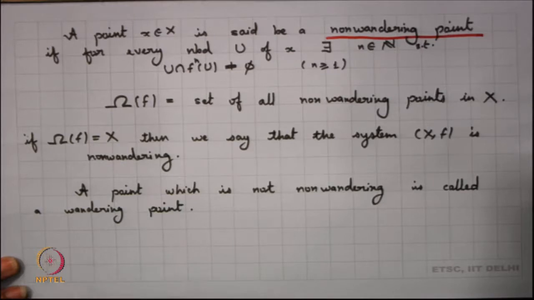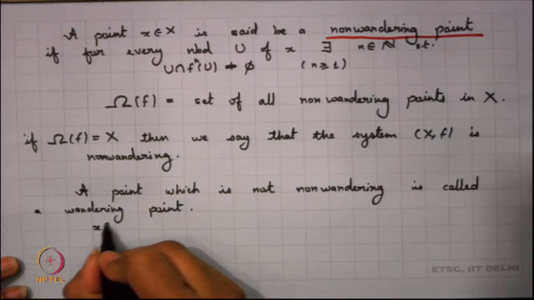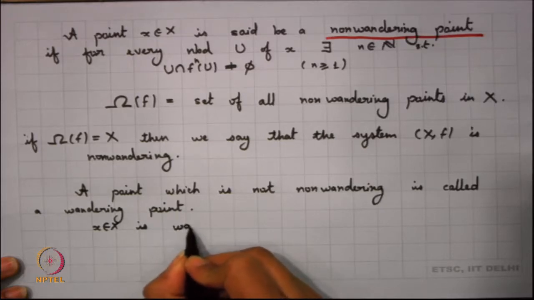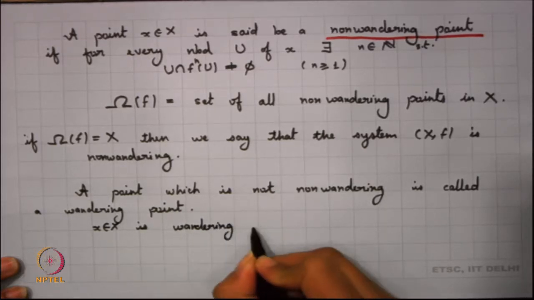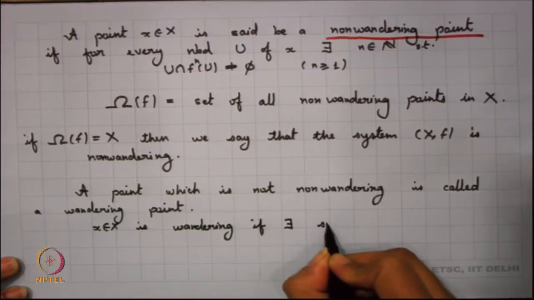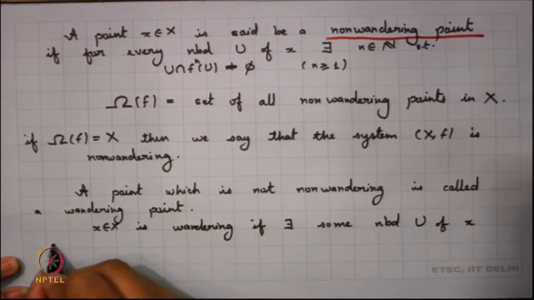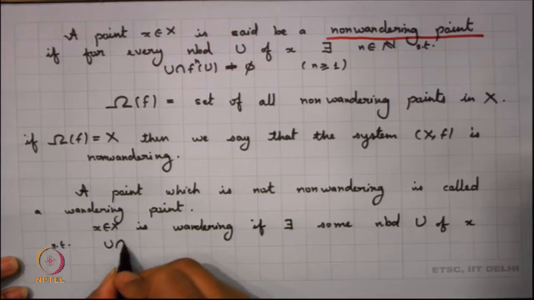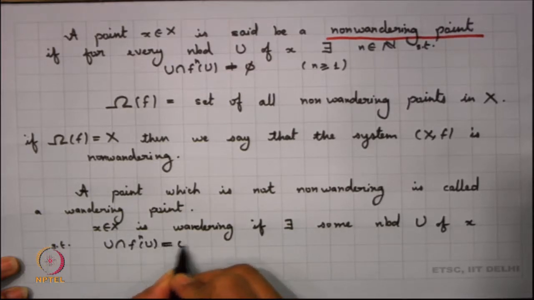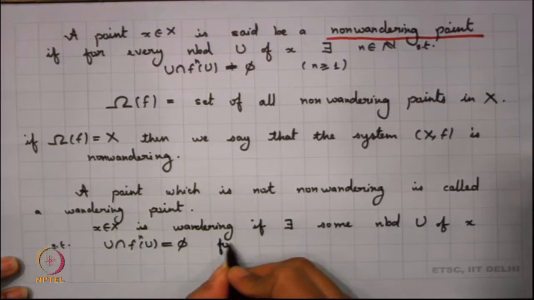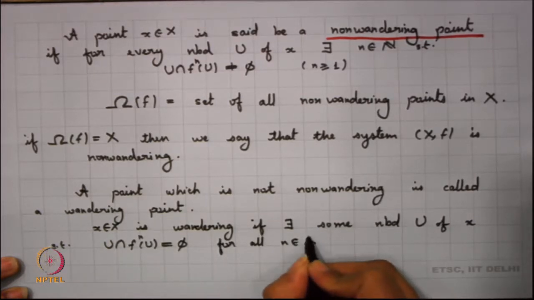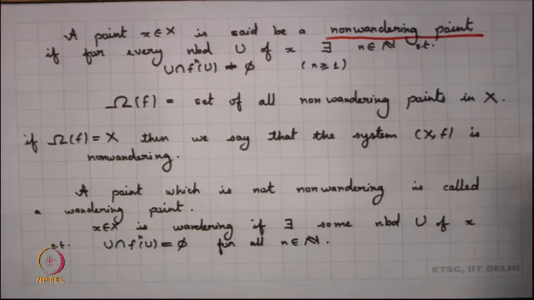Now, what is the characteristic of a wandering point? We say that x in X is wandering if there exists some neighborhood u of x such that u intersection f^n(u) is empty for all n in N. That means there exists a neighborhood u of x such that this neighborhood never returns back to itself, it just keeps on roaming wherever it wants to roam, but never comes back to itself.